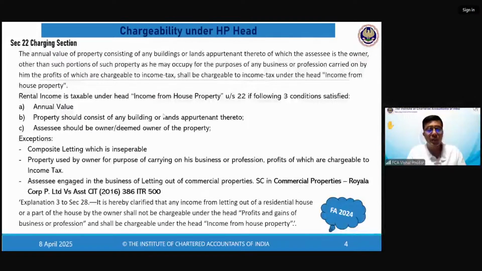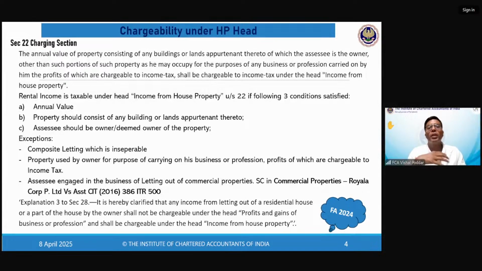Now, I hope you firstly understand the difference between the second and the third point. The second point is where you are sitting in that place and running your business. Your business can be anything. Like my business is CA profession, CA practice. So I'm sitting in this place and running my practice. There, I am fitting in point number two. It is not covered under HP. The third point is where my business is giving properties on rent. So I'm not sitting in that property.